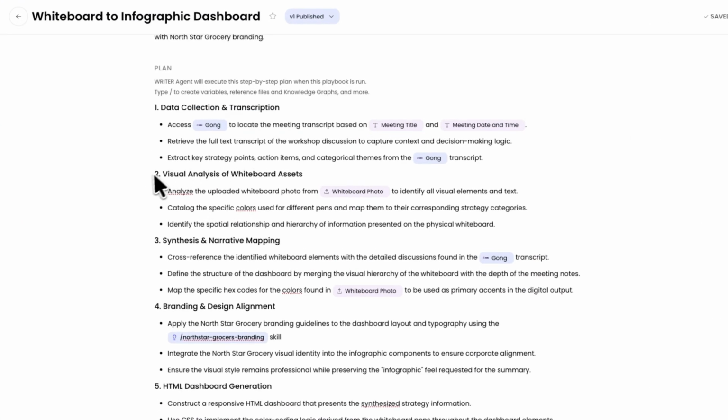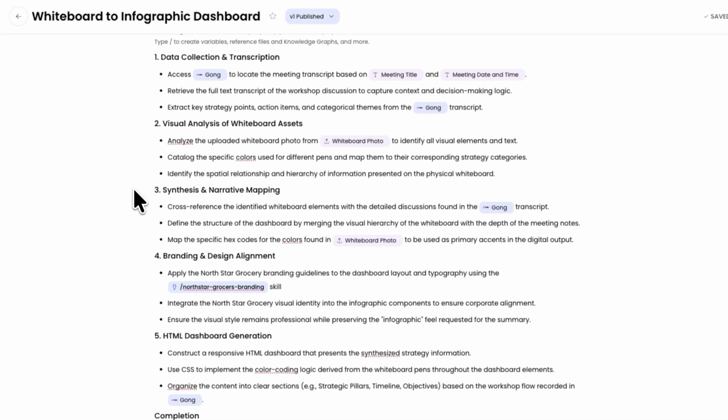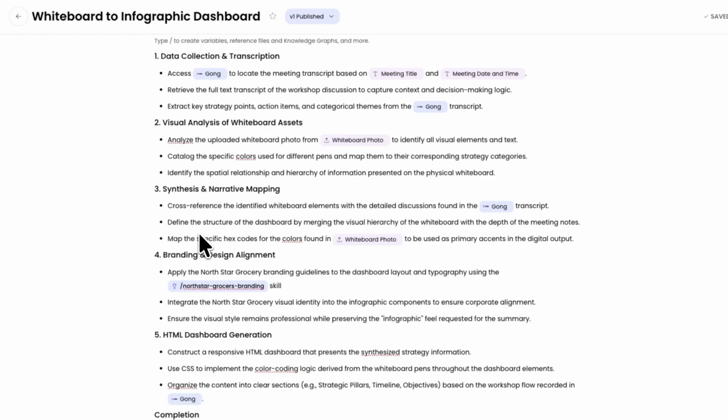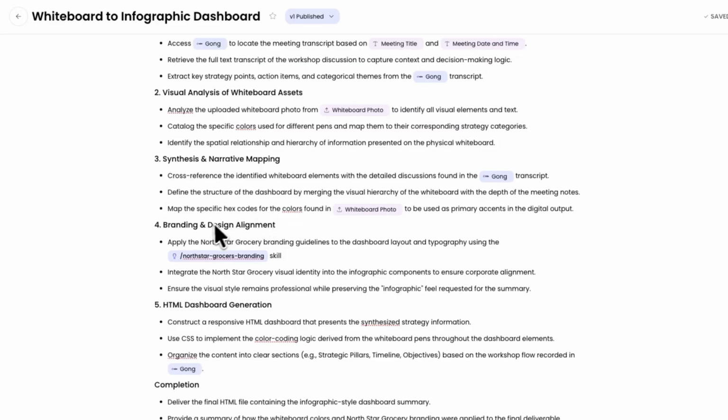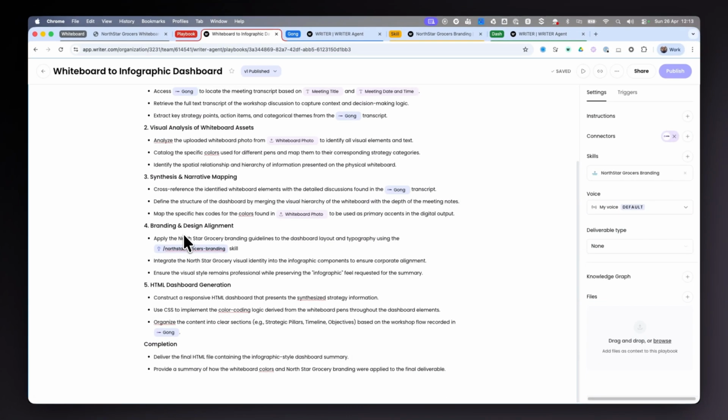So back on our playbook, now we go through the steps where it's going to analyze the information within the whiteboard image. The call transcript information as well is going to be analyzed, and it's going to build a dashboard. But we have one really key step next: branding. I want this to be something I can put in front of the executive, so it needs to be professional, but I also want it to bring in my own brand for North Star grocers.